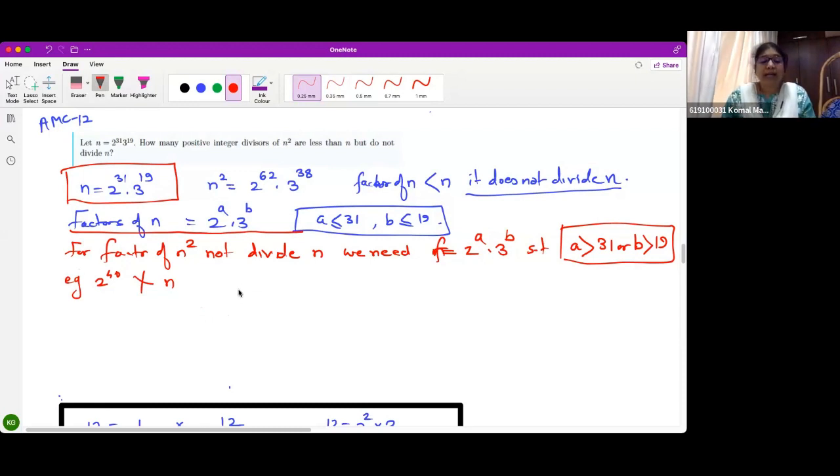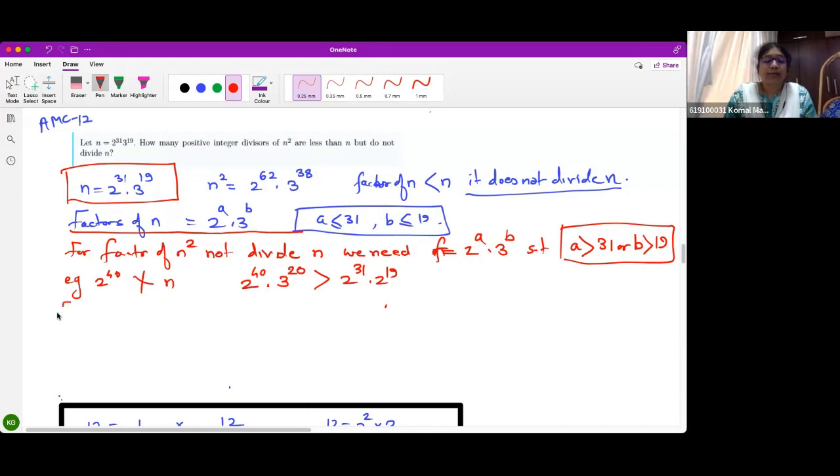Now, if I take 2 raised to 40 into 3 raised to say 3 raised to 20, both the powers are greater than n, then this is definitely greater than 2 raised to 31 into 2 raised to 19. Correct? We don't even want such numbers also. So what we do, we take exactly one of the power greater and one smaller.